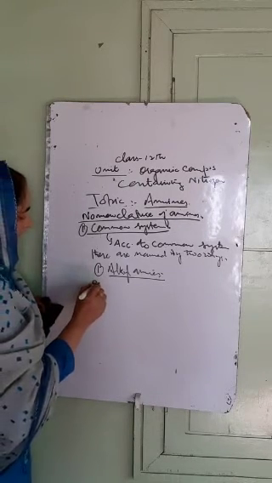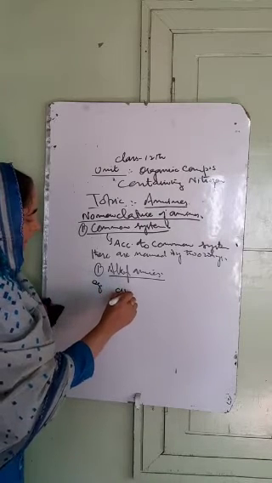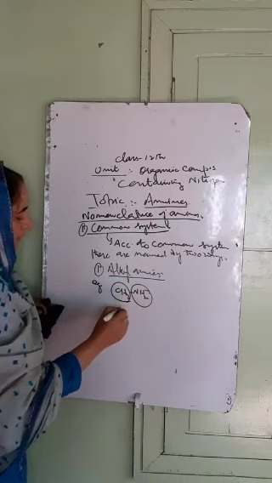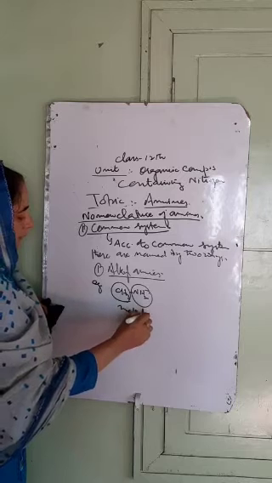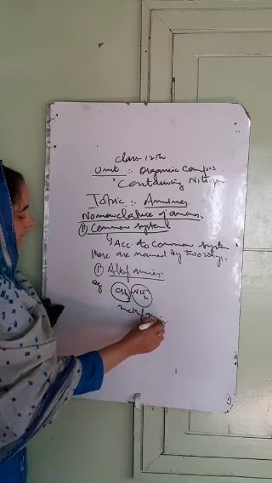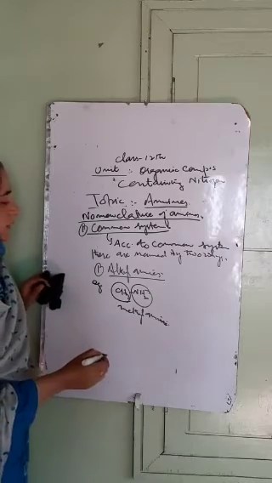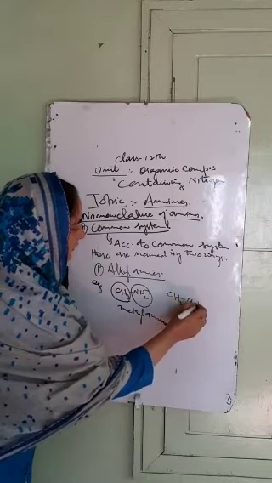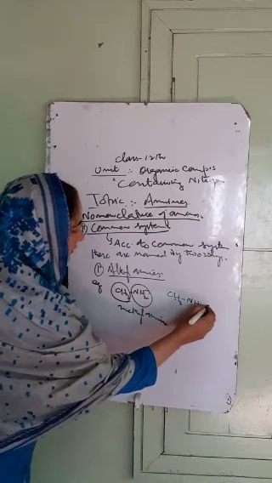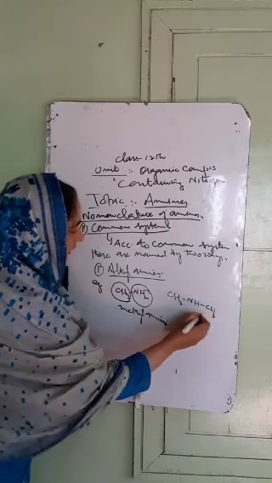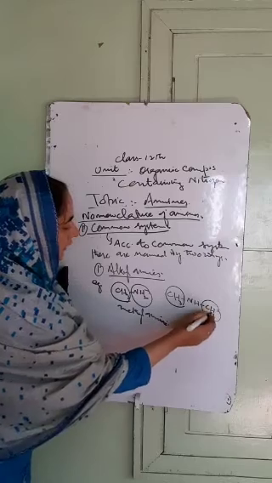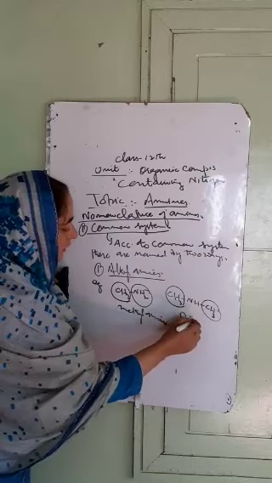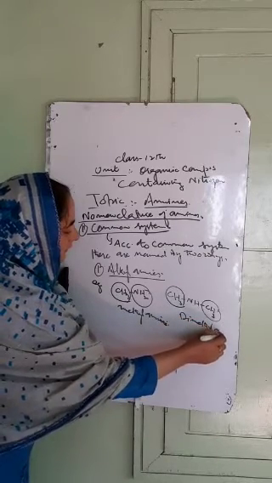For example, CH3NH2. What will be its name? This is methyl, and then we have to add the word amine. So this is methyl amine. Similarly, we have CH3-NH-CH3. There are two methyl groups, so for two we use the prefix di. So the name is dimethyl amine.